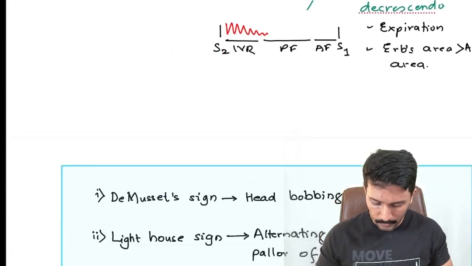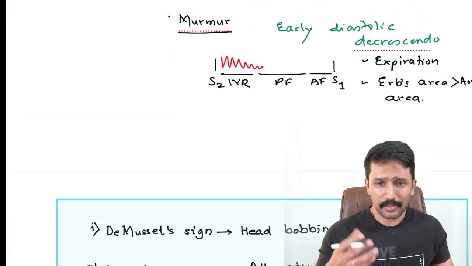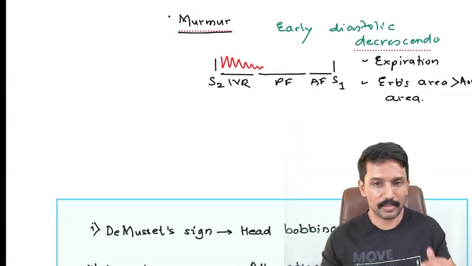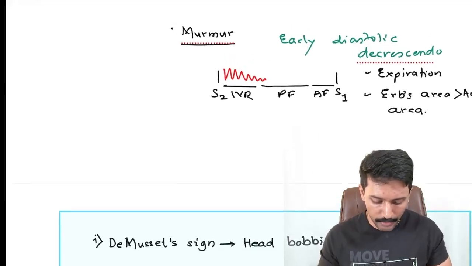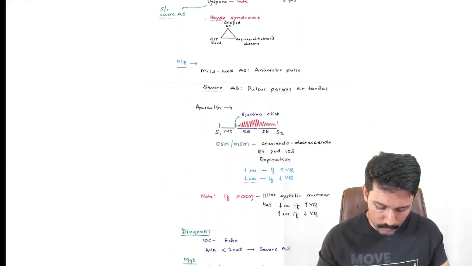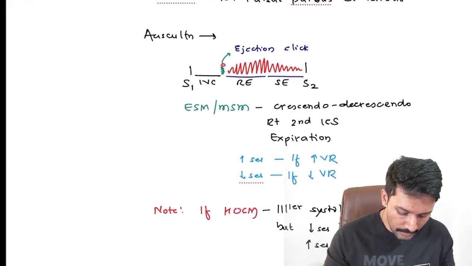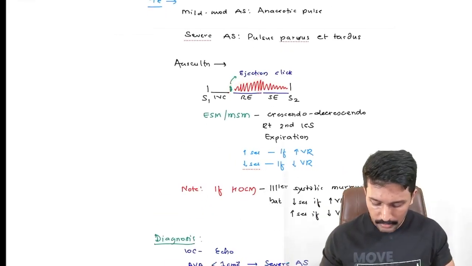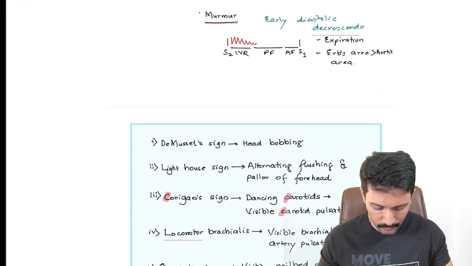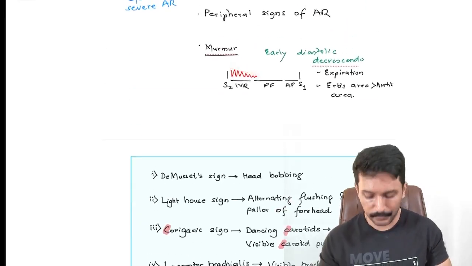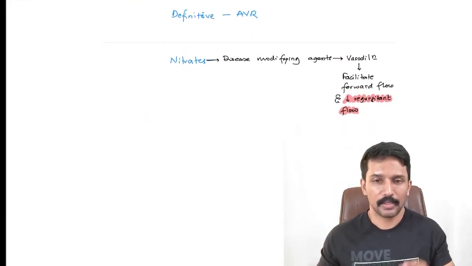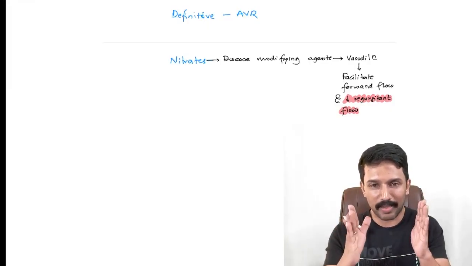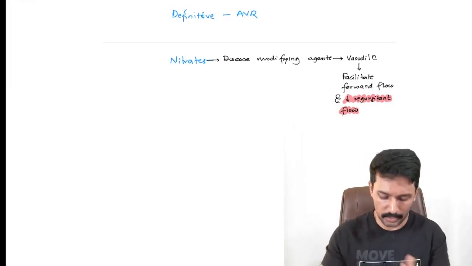Okay, clear? Now in terms of severity, because we are talking about it, let me tell you the duration of murmur is a marker of severity. In case of aortic stenosis, what is the marker of severity in terms of murmur? Click to the peak duration. It is the marker of severity in AS. In case of AR, it is the duration of murmur. In case of mitral stenosis, it has an inverse relationship. Means the second heart sound to the opening snap gap. Shorter it is, more severe is the mitral stenosis, right?